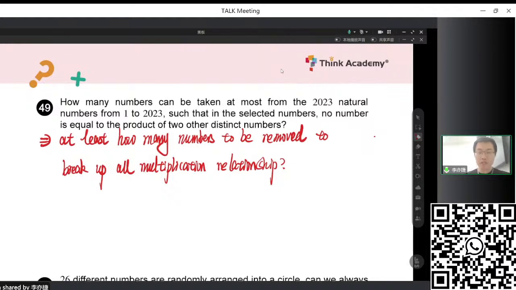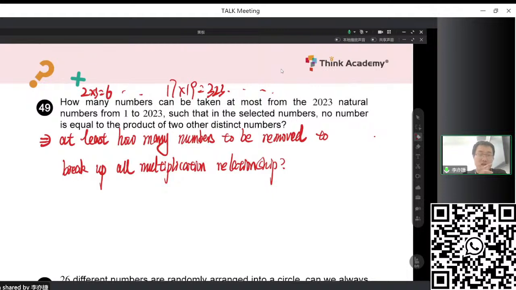So we want to break up all the multiplication relationships. For example, we have 2 times 3 equal to 6, 17 times 19 equal to 323, or something like that. So there are so many multiplication relationships, and we should remove at least one number from each of the existing multiplication relationships.